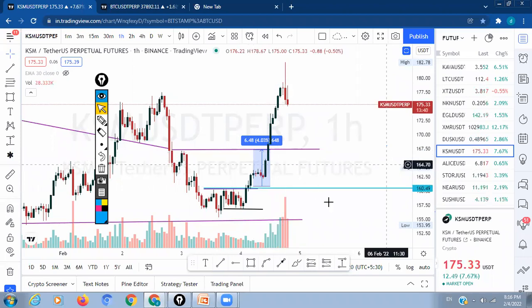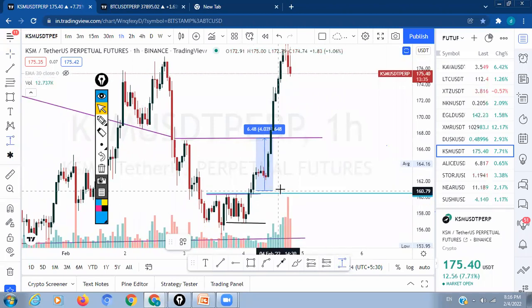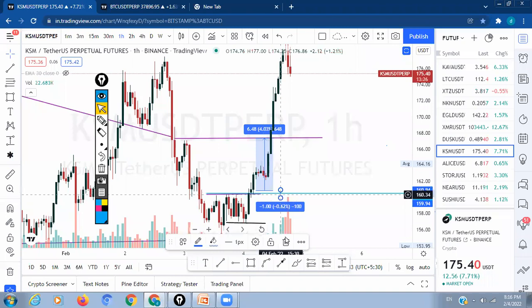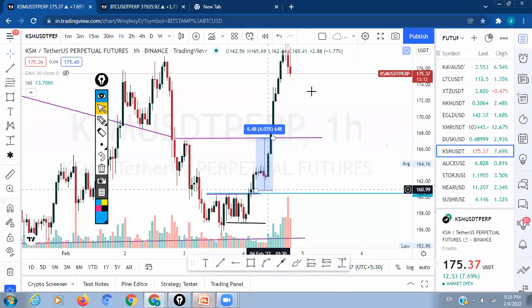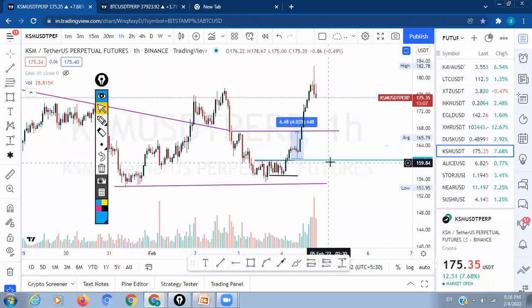And also the risk reward will be like this. This hammer close will be a risk reward of like 1%. So whatever move of 1% it makes to the downside, you will be losing 1% of the value you are entering with. And if it goes 5% down, then automatically it will be a 100% loss. The liquidation price actually depends on whether you are entering with $5, $10 or $500. So for $5 it will be nearby, less.